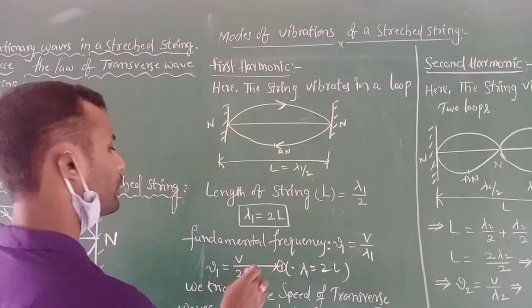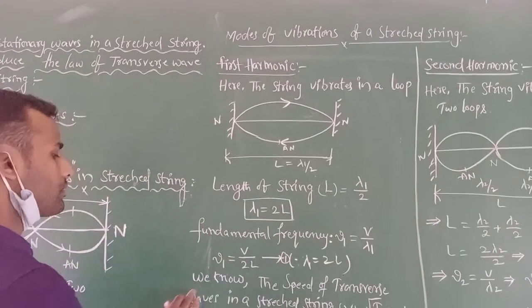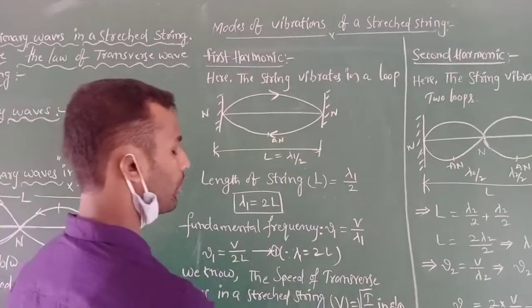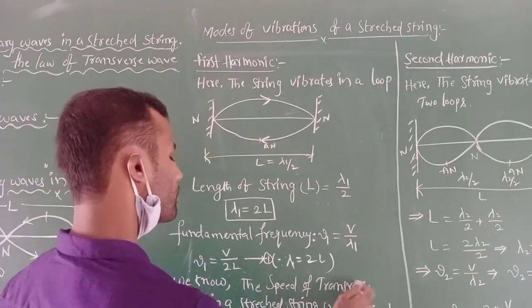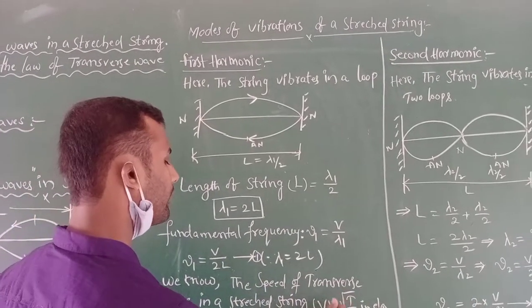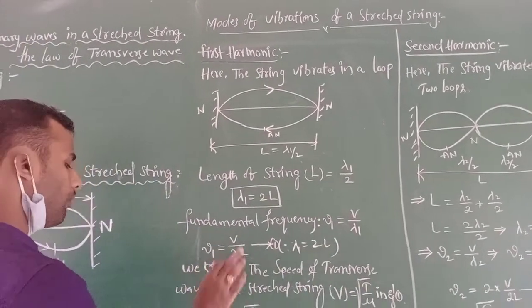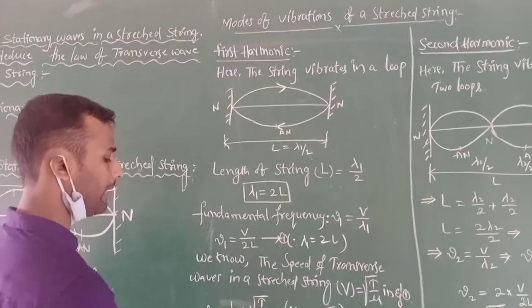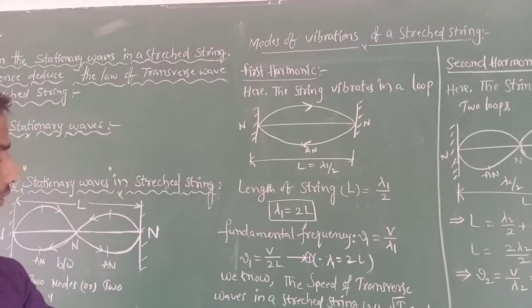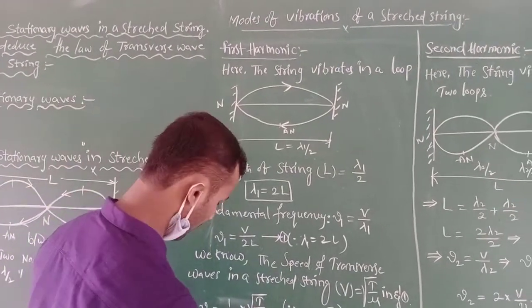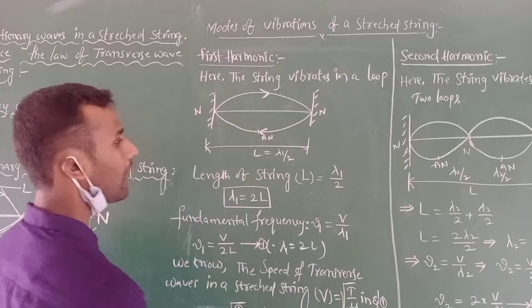Its value is substituted in equation number 1. We know the speed of a transverse wave in a stretched string, V equals root of T by mu. Substituting this in equation 1, nu1 equals 1 by 2L into root of T by mu. This is the final equation. This frequency is known as the fundamental frequency or first harmonic.